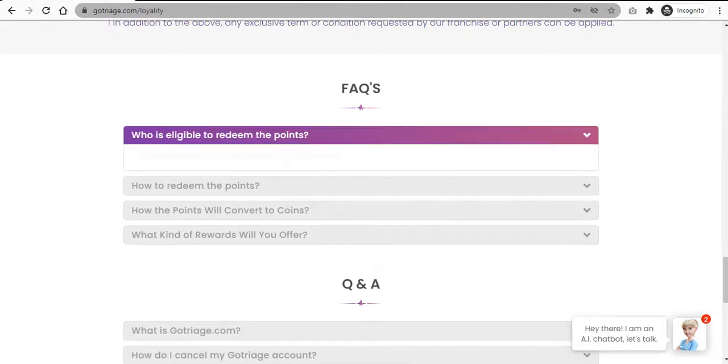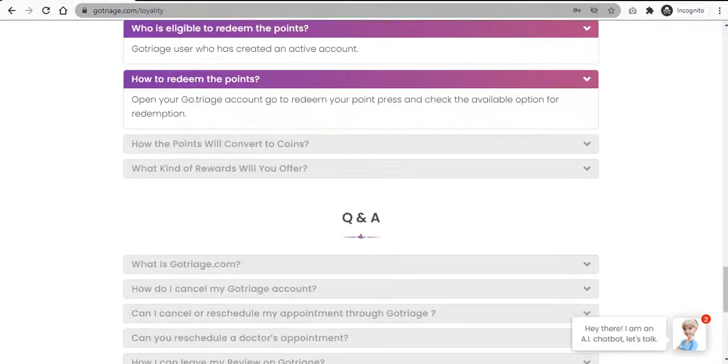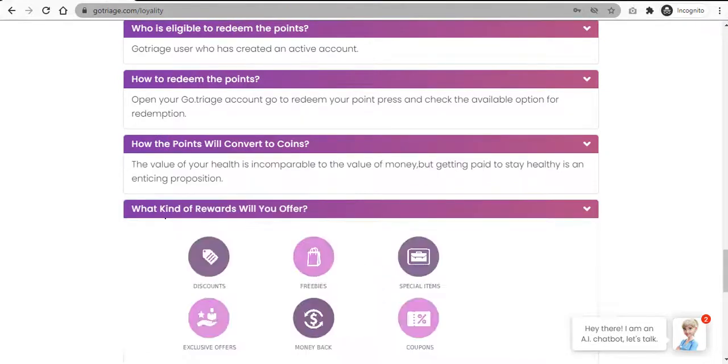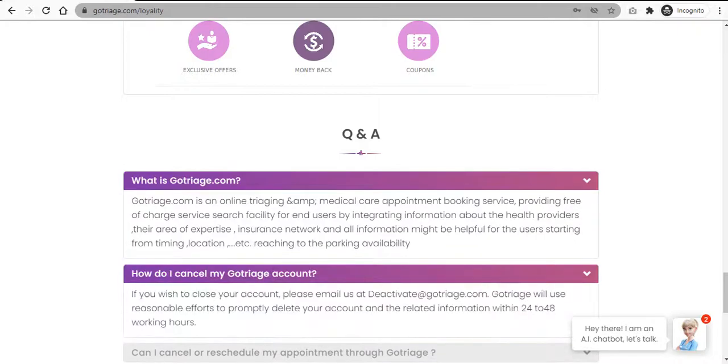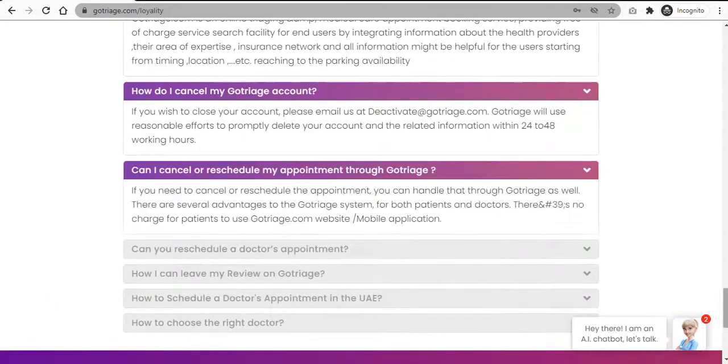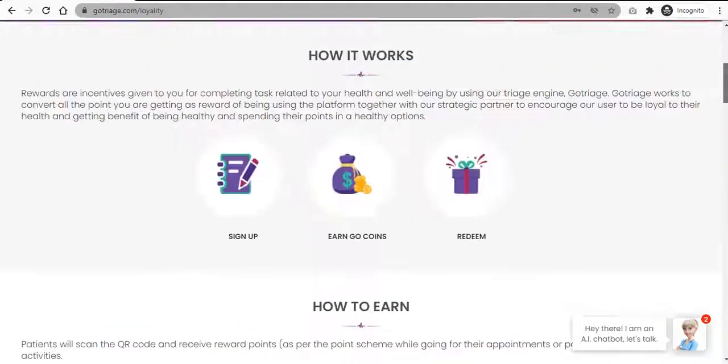Here we have frequently asked questions. Some of the questions that are usually asked by clients and users are also available here. You can have a look at all these questions. Then there are some more questions and answers. You can also go through these if you have any query.